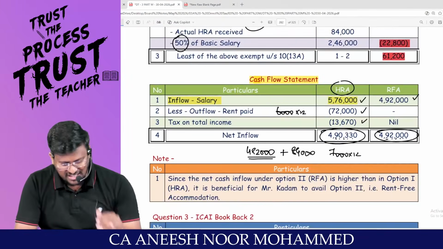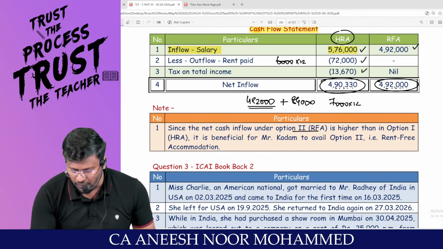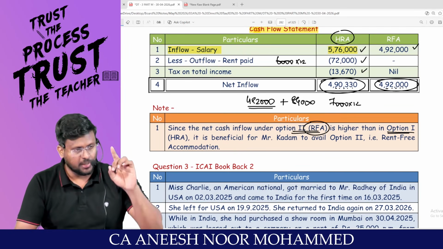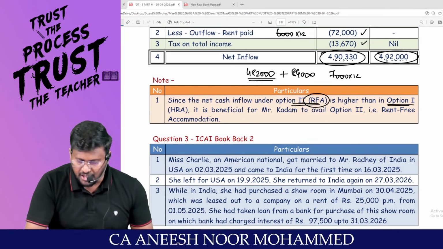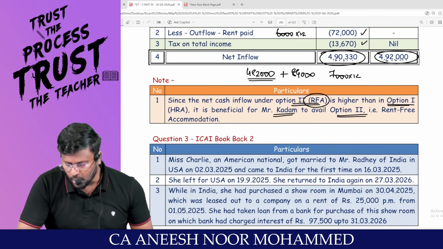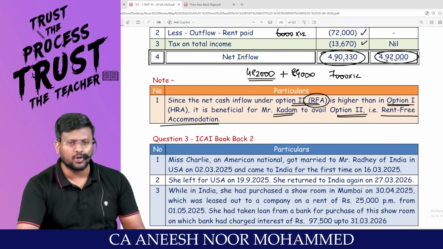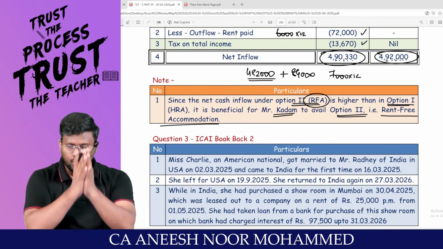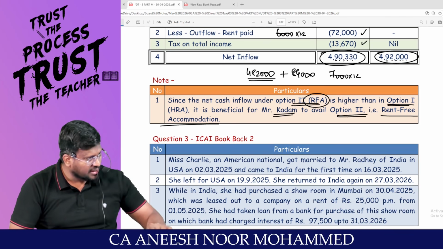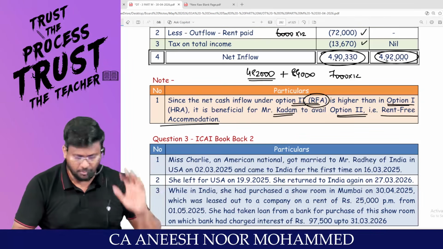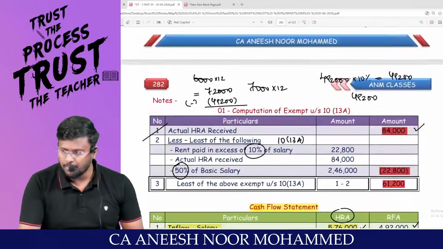Even he is having extra cash, since the net cash inflow under option 2, that is RFA, is higher than option number 1, that is HRA. It is beneficial for Mr. Kadam to avail option number 2, rent-free accommodation. Ask your employer to provide RFA. Say that you don't want HRA. You don't take a place for rent. You don't pay rent for the building. Are you able to appreciate? What a beautiful question, man.